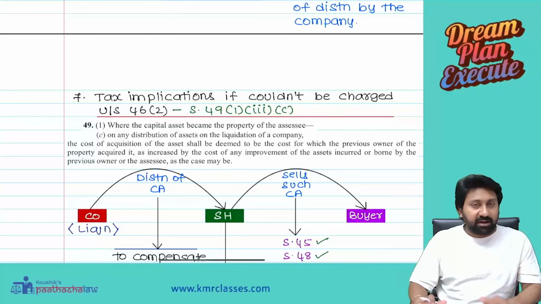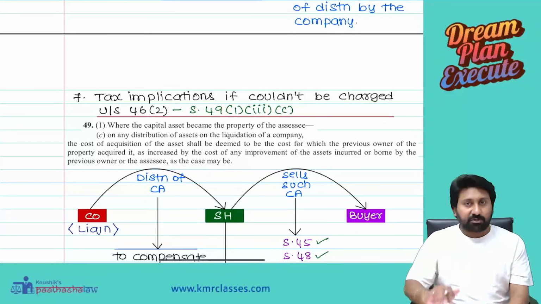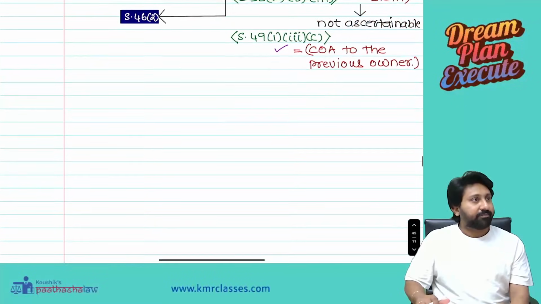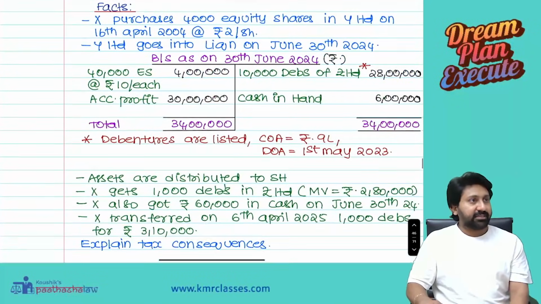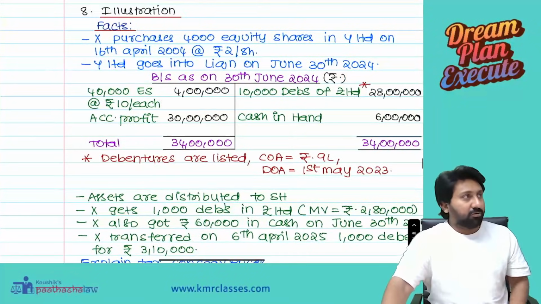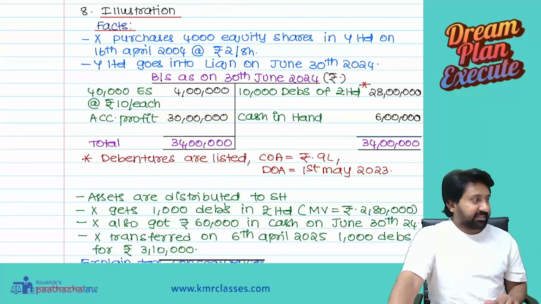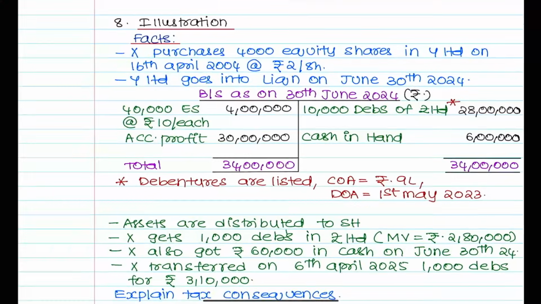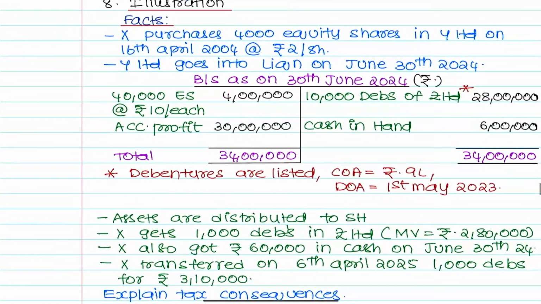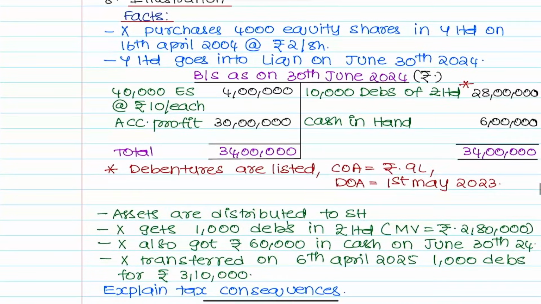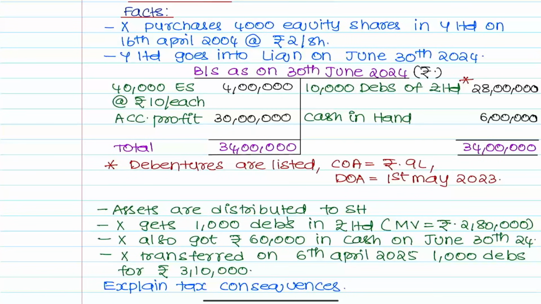Sir, what is this? This point I will keep aside. I will discuss once we do one illustration. See this. First, I will give you 3-4 minutes. Copy down this illustration first. Copy the facts at least.